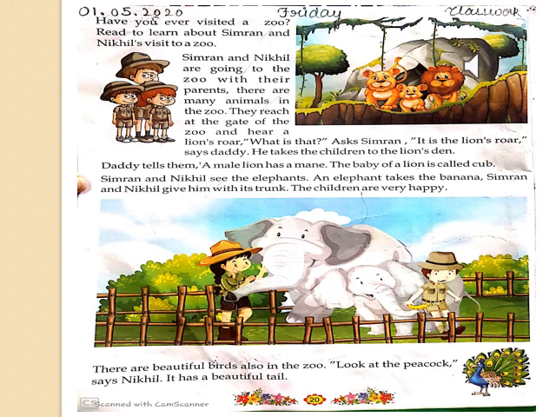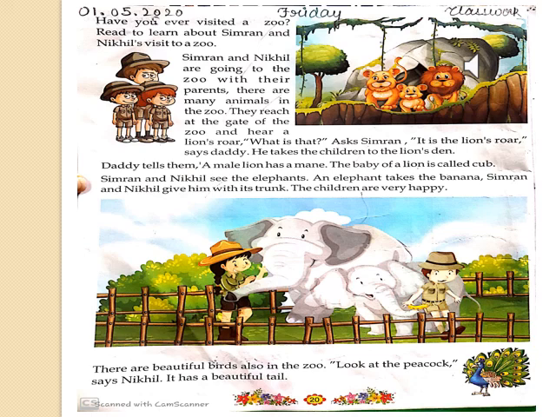It is the lion's roar, says Daddy. He takes the children to the lion's den. Daddy tells them a male lion has a mane. The baby of a lion is called a cub.